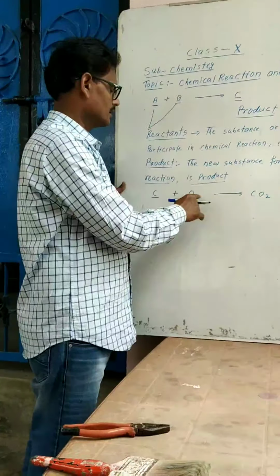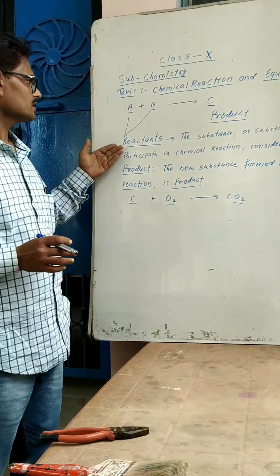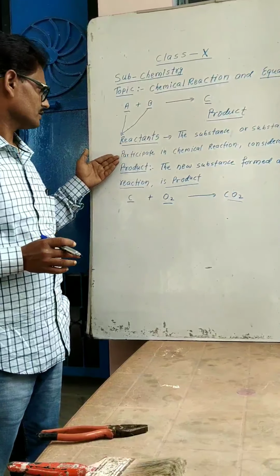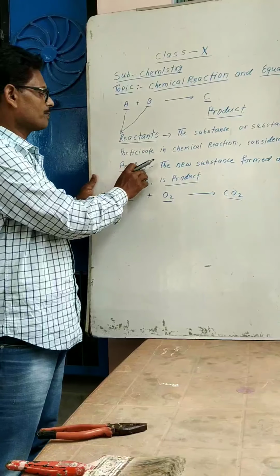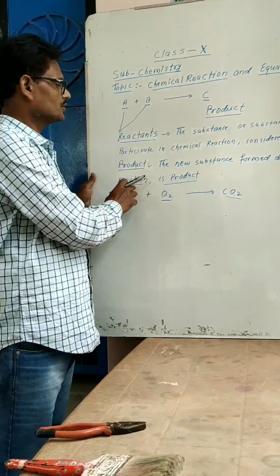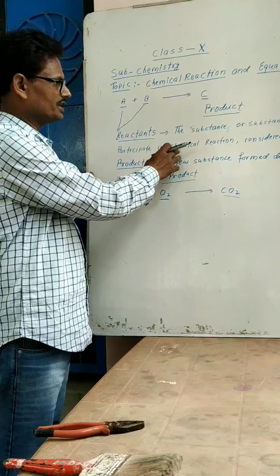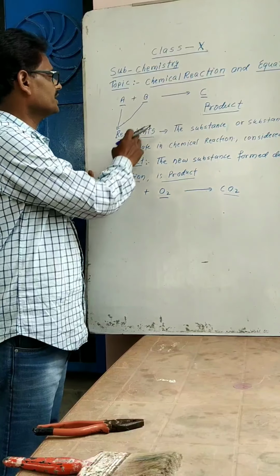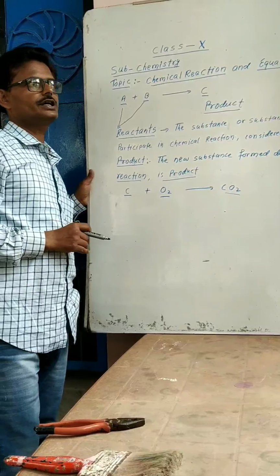We have discussed the three topics: chemical reaction. Again I try to revise this. The process under which a new substance is formed due to the chemical interaction between the reactants. Reactants are those substances which participate in a chemical reaction, and products are those substances which are formed due to the chemical interaction of reactants.